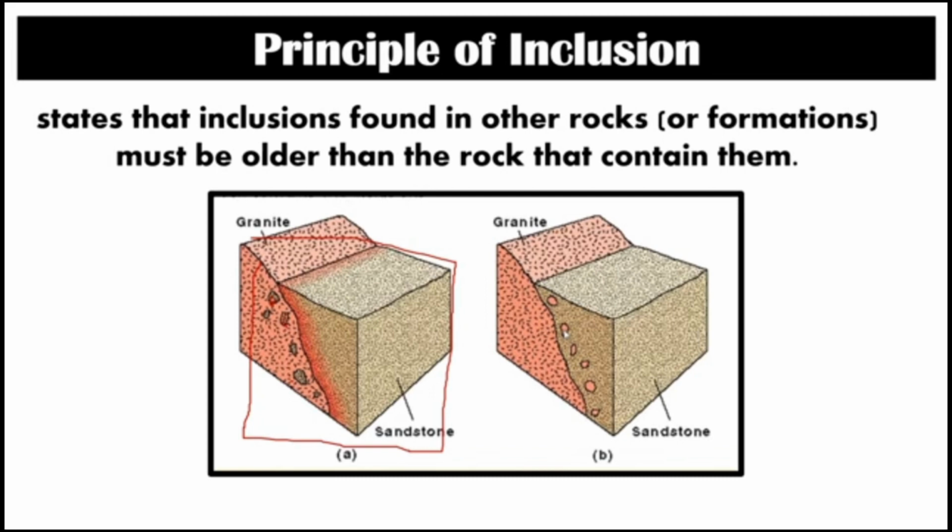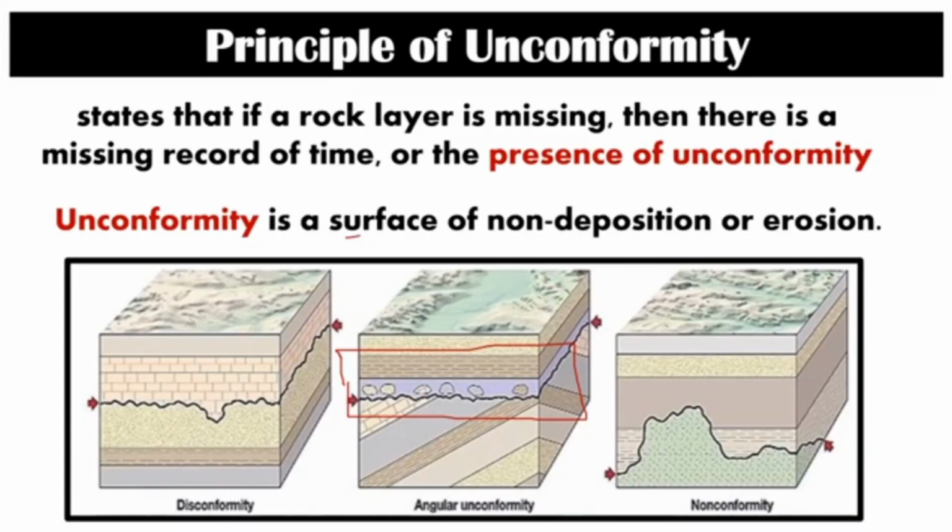So now, let's proceed to the principle of inclusion. The principle of inclusion states that inclusions found in other rocks or formations must be older than the rock that contained them. The second one is the principle of unconformity. This principle states that if a rock layer is missing, then there is a missing record of time or the presence of unconformity. Unconformity is a surface of non-deposition or erosion.